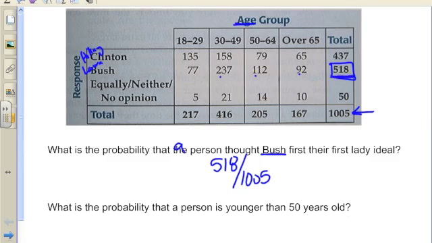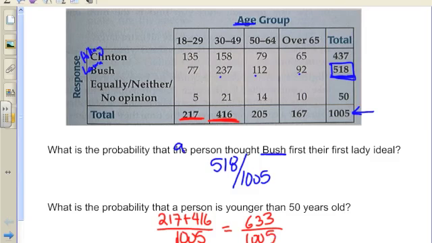The next question says, what is the probability that a person is younger than 50 years old? So if I choose one of these people out of the whole chart, I want them to be under 50. Let's put this in a different color. These people are under 50, so are these ones. All together, I have 217 plus 416 out of, again, my total. I don't know anything about them, so I'm out of everybody. Forgive my terrible math, I don't have my calculator here. I'm doing this kind of last minute for you guys. So I got 633. And of course, you can plug these in your calculator and get some decimal approximations.